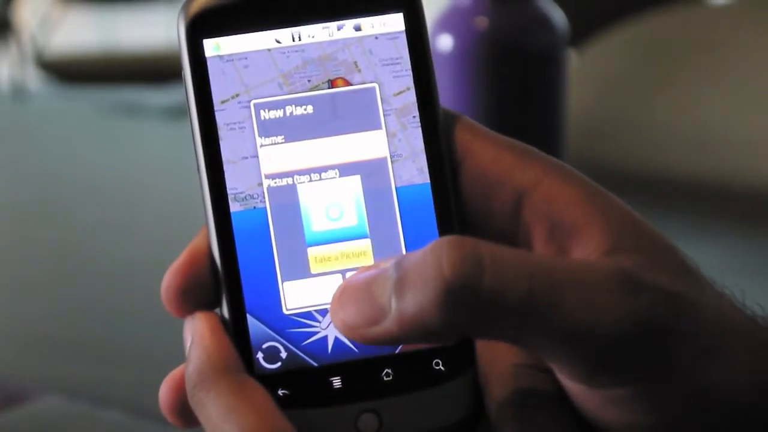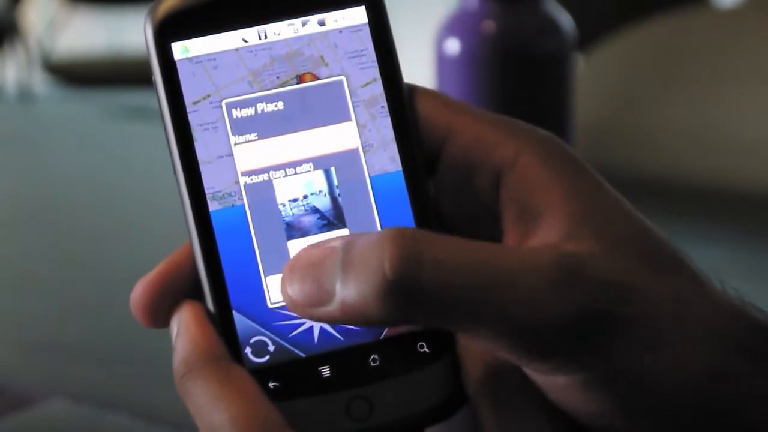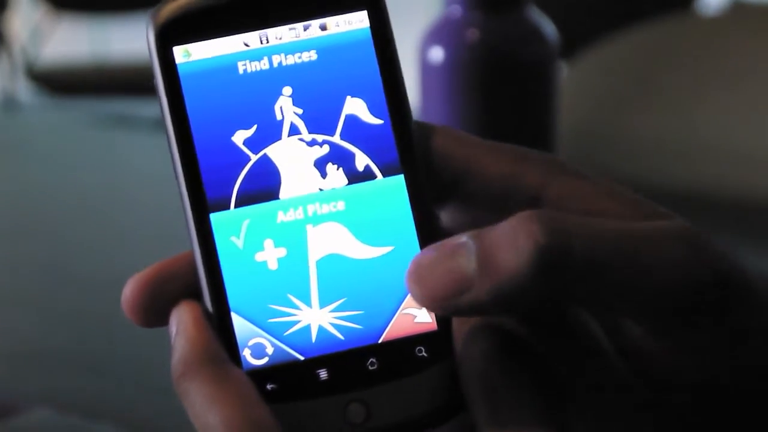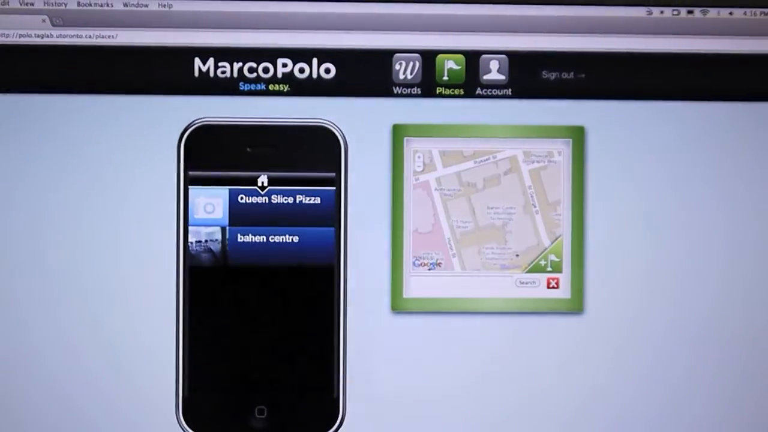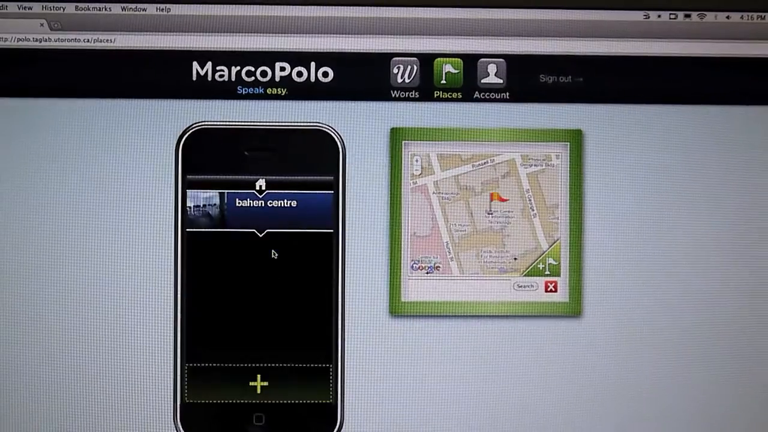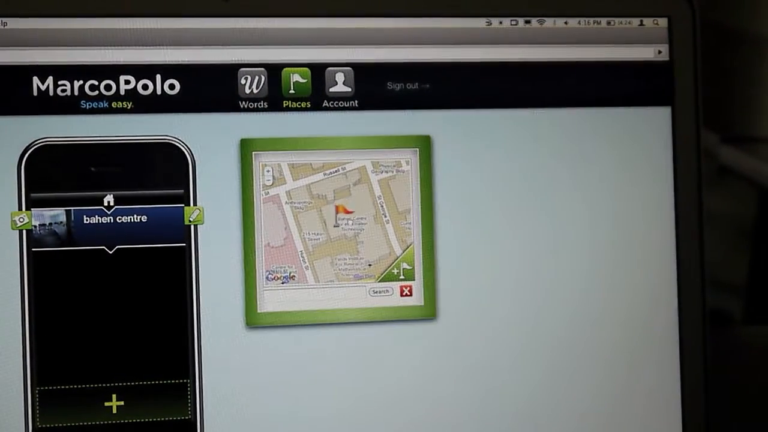I can take a picture of the room I'm in much the same way as before. So now I have a new place called Bain Center with this picture, and I just click OK, and I get a check mark indicating that the place was added. And now when we go back to the web UI, you can see that if we refresh the page, we now have two locations, and one, of course, is the Bain Center. When we click on it there, we actually bring it up on the map so we can see where it is, and so that's a good way of browsing your places.